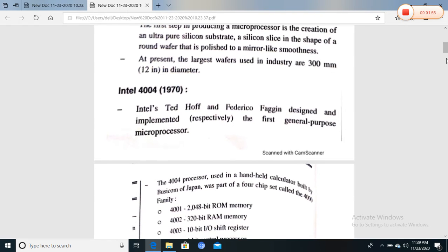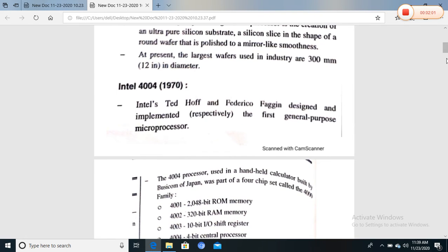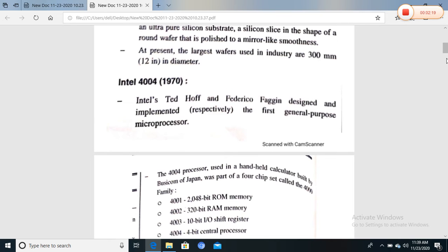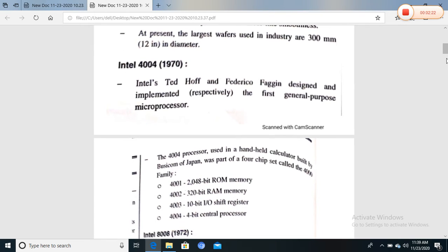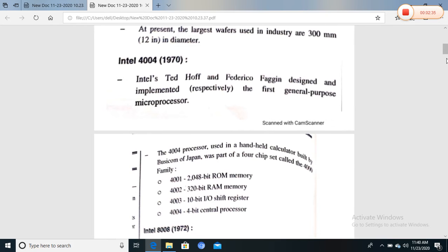The first processor developed by Intel was the 4004 in 1971. This was the first general purpose microprocessor design implemented, and it was built for a Japanese calculator company and was part of a set of 4 chips called the 4000 family: the 4001 ROM of 2048 bits, the 4002 RAM of 320 bits, the 4003 a 10-bit I/O shift register, and the 4004 a 4-bit central processor.